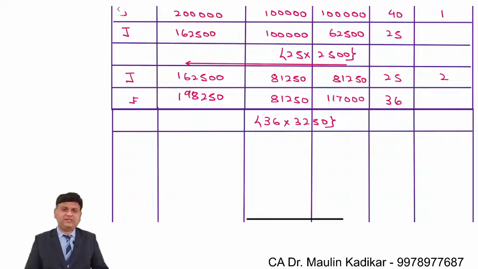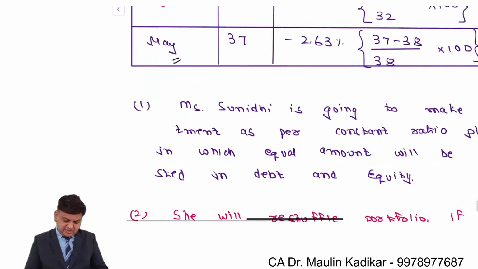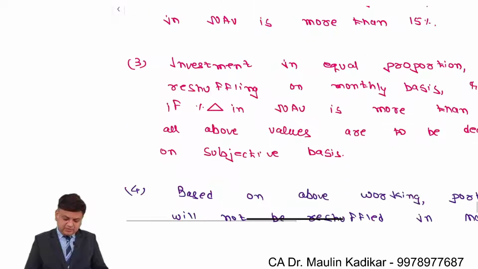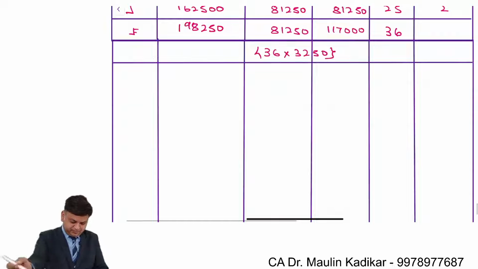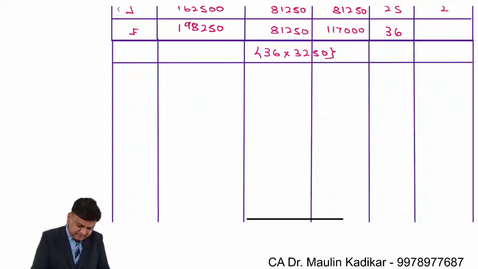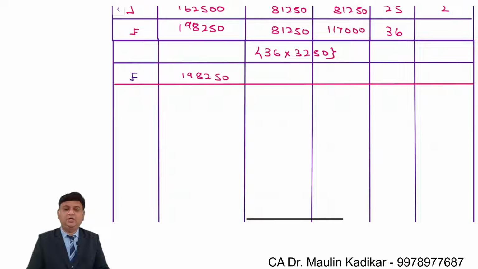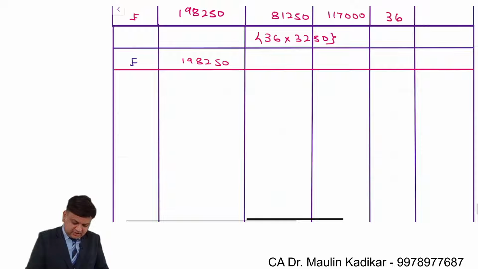So now again we understand that from January to February, the percentage change is greater than 15 percentage. So we are required to do reshuffling of the portfolio. We will mention over here the month of February. The total value of the portfolio is 198250. The same will be divided by 2 because we want to have investment in both of them in equal proportion. 99,125.